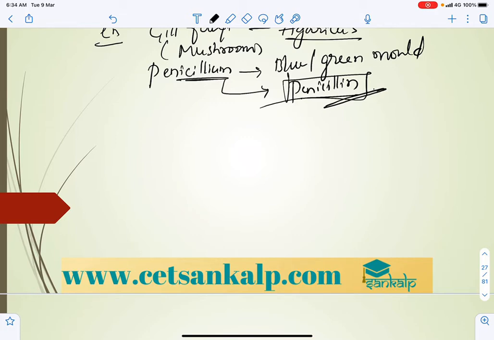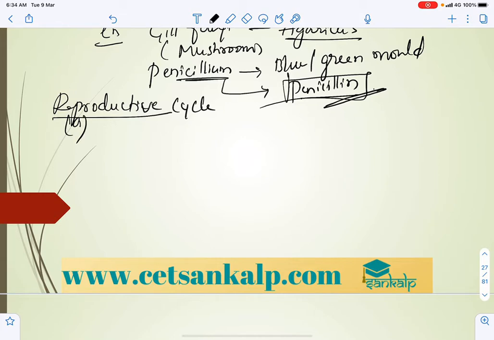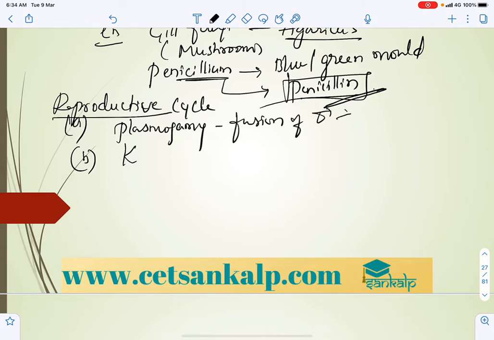And then these are different types, right? While reproduction will be there, generally the reproductive cycle includes, you can say this is very important, we can expect one question here. Reproductive cycle includes plasmogamy, that is the fusion of male and female gametes. And karyogamy, as we all know, that is the fusion of two nuclei.